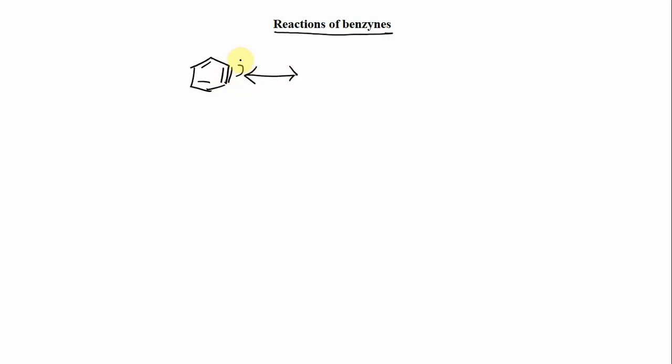One is if these pi electrons get transferred to this upper carbon. In that case this upper carbon will get a negative charge, while this lower carbon will get a positive charge. On the other hand, if these pi electrons get transferred to this lower carbon, the lower sp2 hybrid orbital, in that case this lower carbon will acquire a negative charge while this upper carbon will acquire a positive charge. So you can see there is both a negative charge and a positive charge, so they can react with both electrophiles as well as nucleophiles.